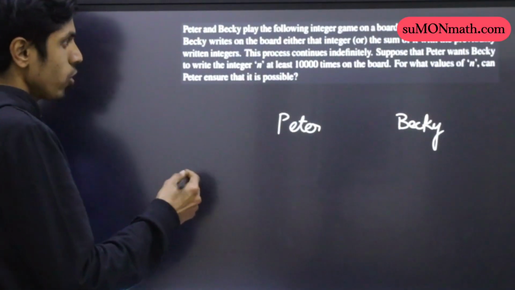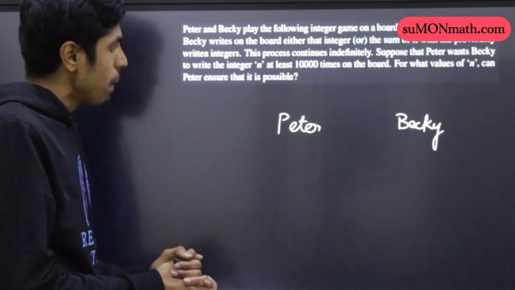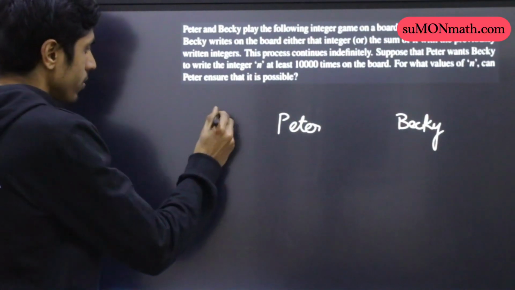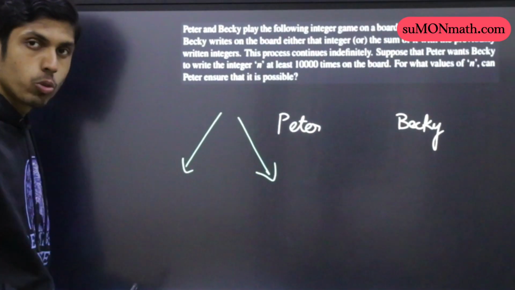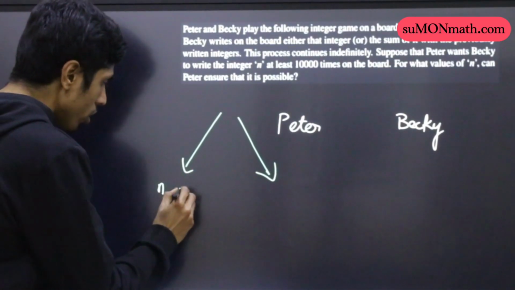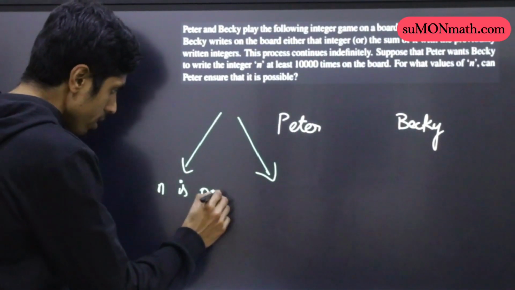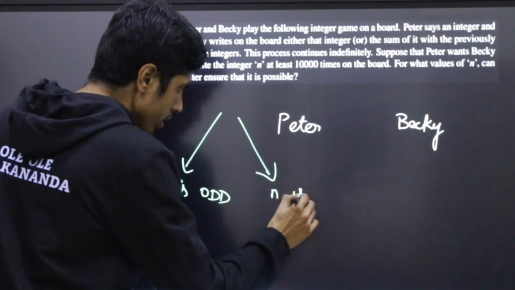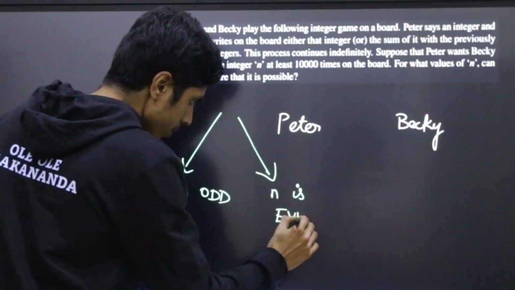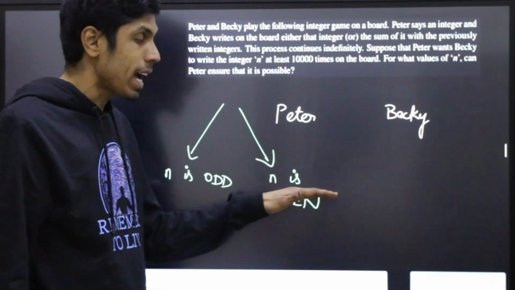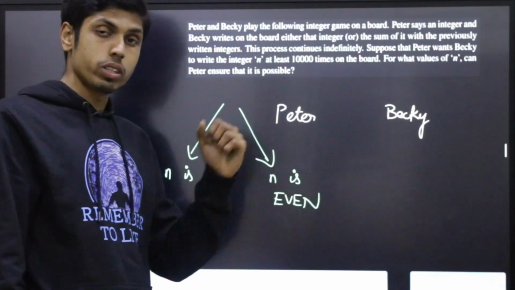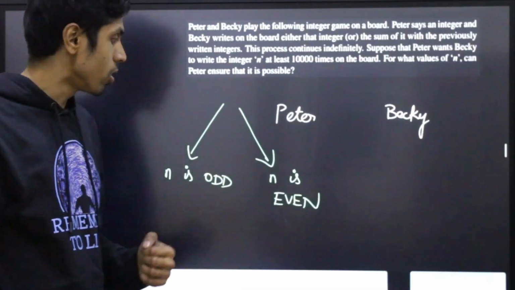First of all, you have to try some hit and trial, but let me give you a hint. You have to subdivide this into two cases, when n is odd and when n is even. Now, an even number can be written as many times as Peter requires. That's the logic.